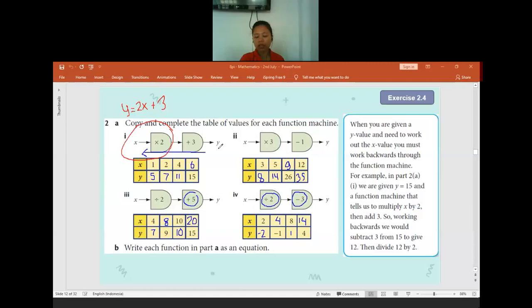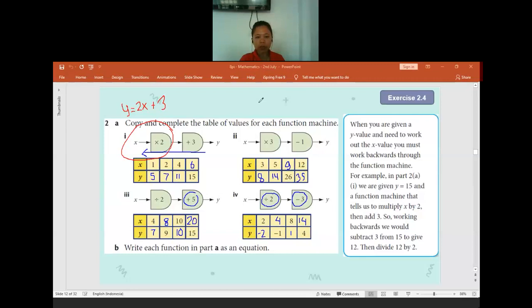Is there anyone get confused? It's not wrong if you write it as x2. It's also not wrong, just not normal. The normal one is 2x. Is there anyone get confused? Okay, if no one get confused, anyone want to help me to find the equation for the second function machine?